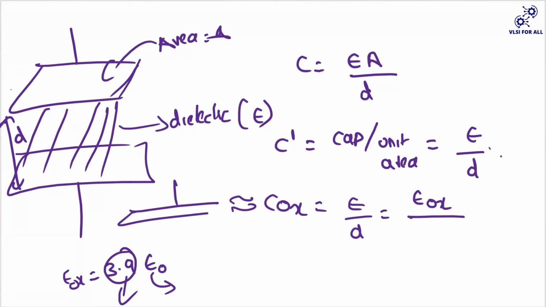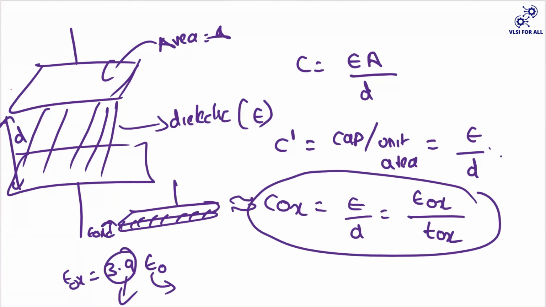And your oxide thickness is your tox. So now it is epsilon ox by tox. So your Cox will ultimately be epsilon ox by tox, which is 3.9 into some epsilon naught. I think the epsilon naught value is something like 8.85 into 10 to the power of minus 14, maybe in centimeters it will be that. So that is the value.